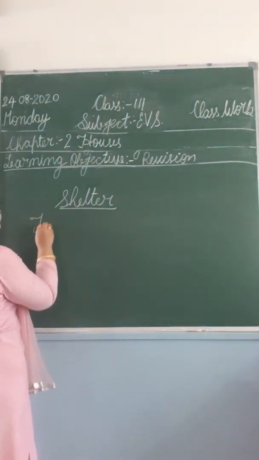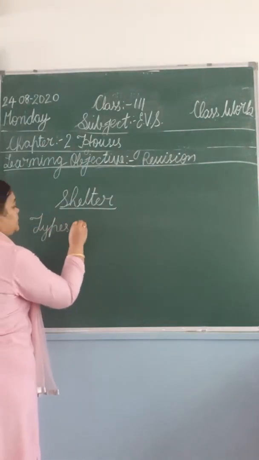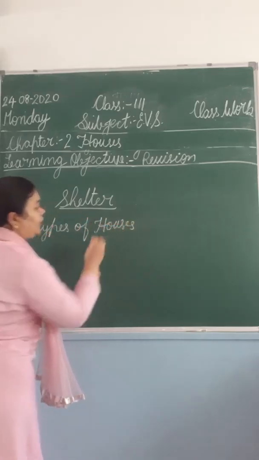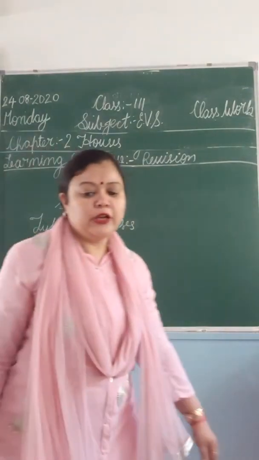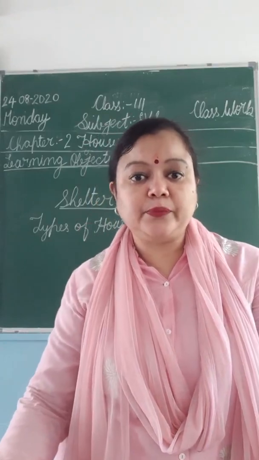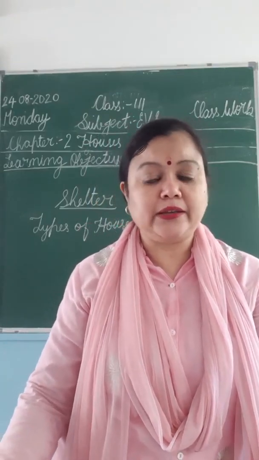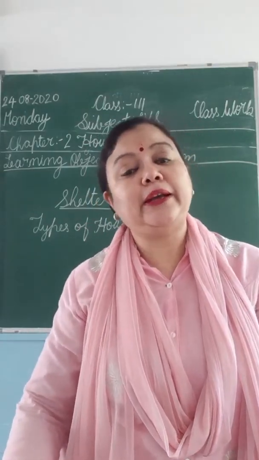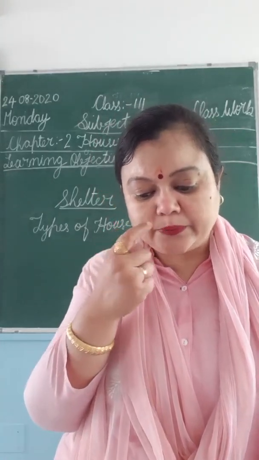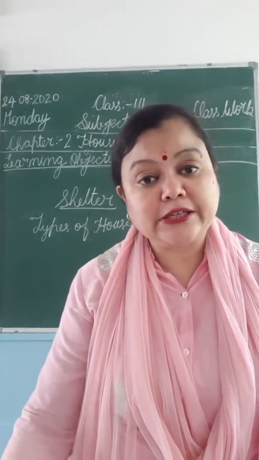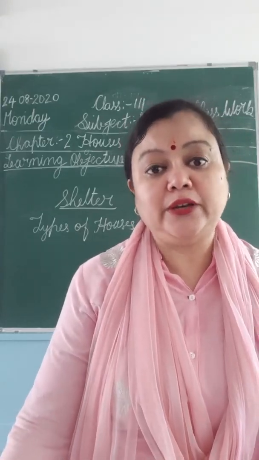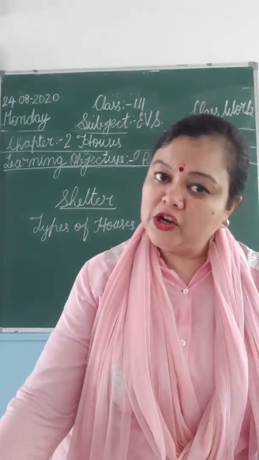So here we have the types of houses. In this we have learned about the shack, which is made by poor people. A shack is made from waste material like broken pipes, drums, clothes, newspapers, and plastic sheets. All the things which we generally throw away, the people reuse and utilize to make their shelter.